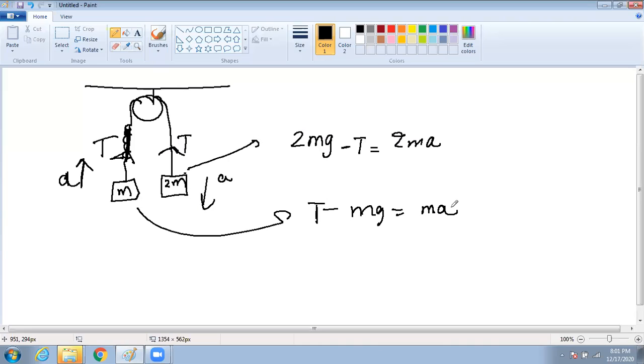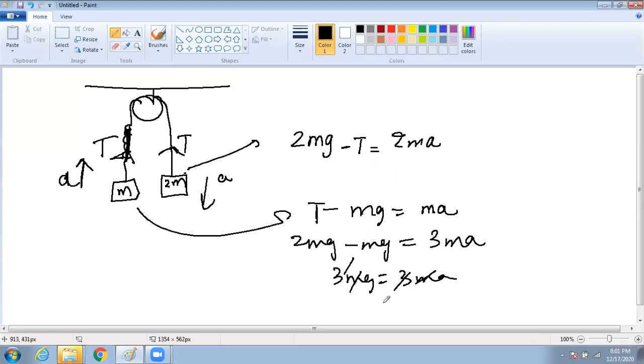So can we add both the equations? It becomes 2mg minus mg is equal to 3ma.